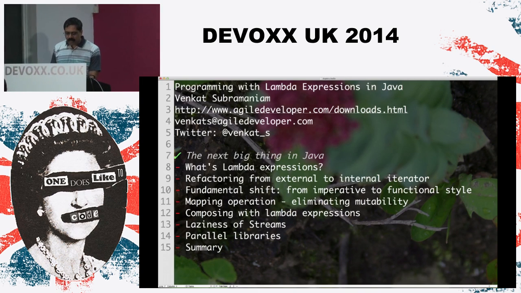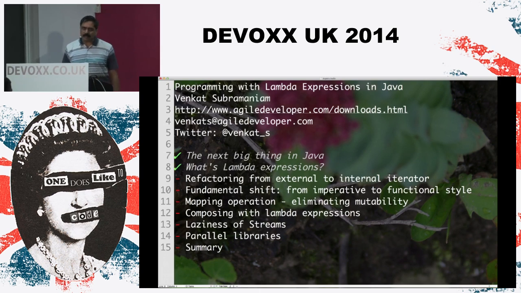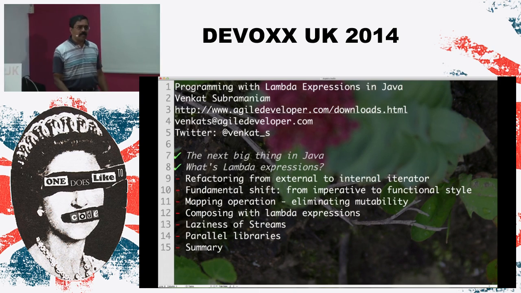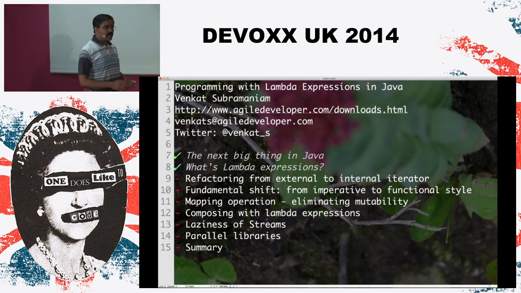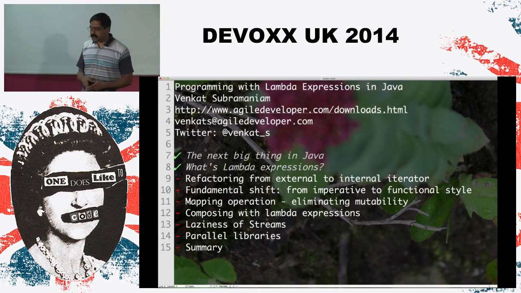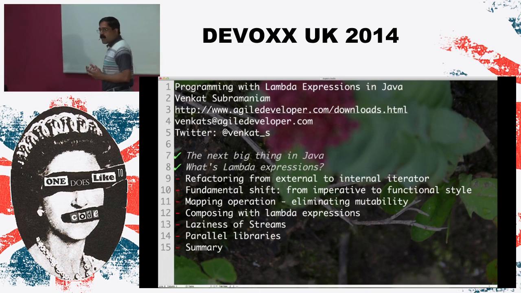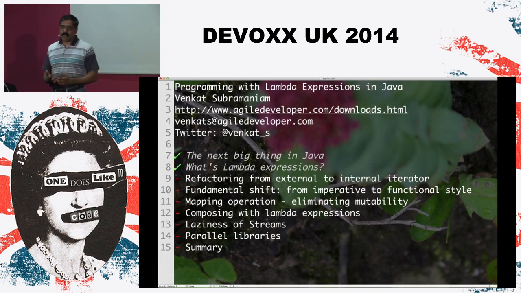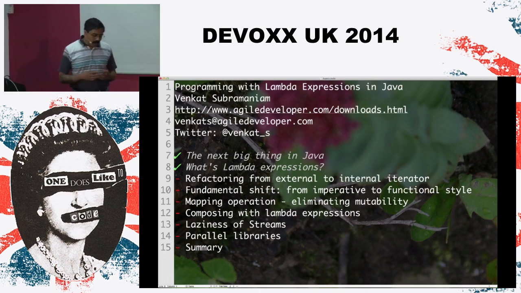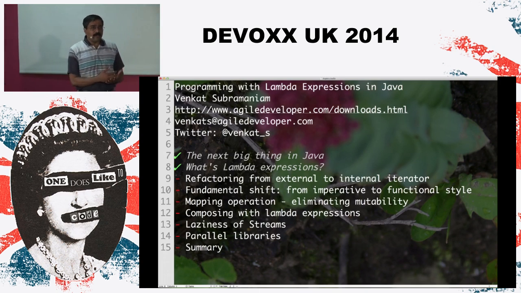So the big thing in Java is really Lambda expressions, but a lot more than that, as we're going to see here today. So what's a Lambda expression? Lambda expressions are really anonymous functions. They really are actually cute little anonymous functions. And we can pass them around as first-class citizens like we're used to passing objects. So in other words, we have higher-order functions in Java.